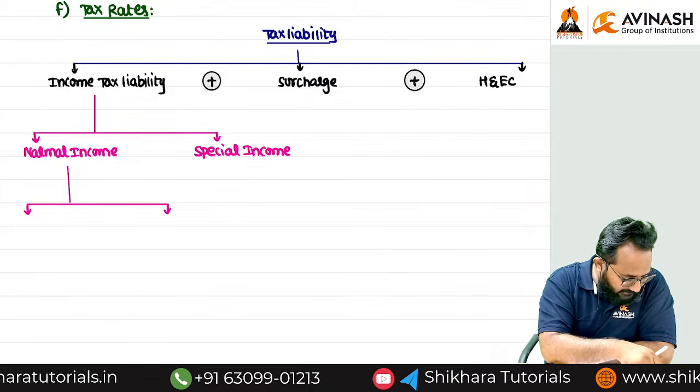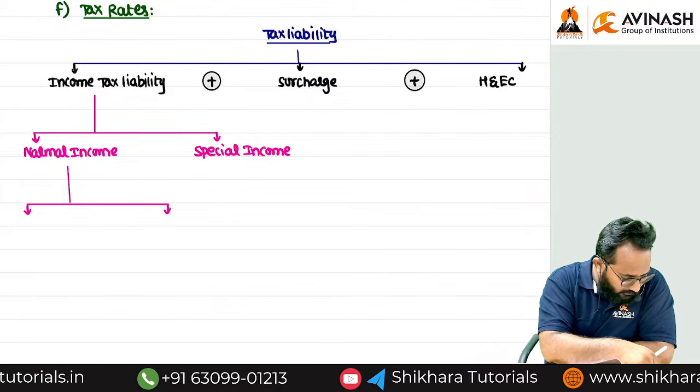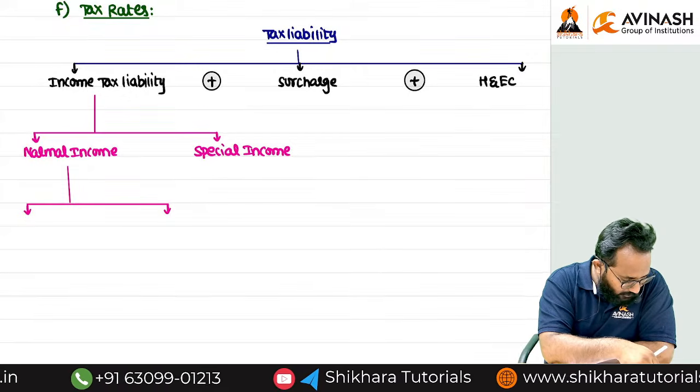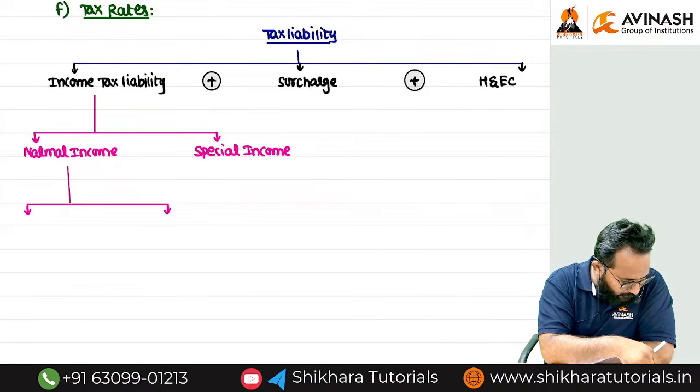Both the rates means, can you tell me? Old as well as new.